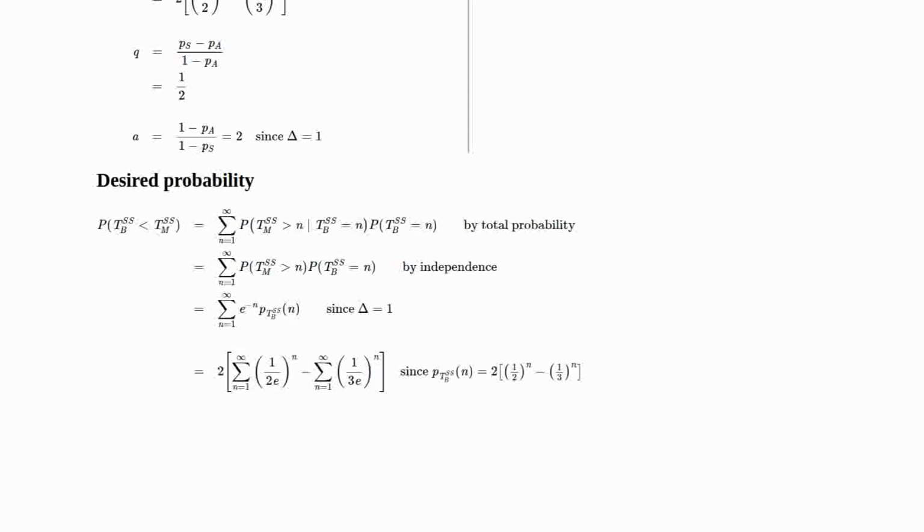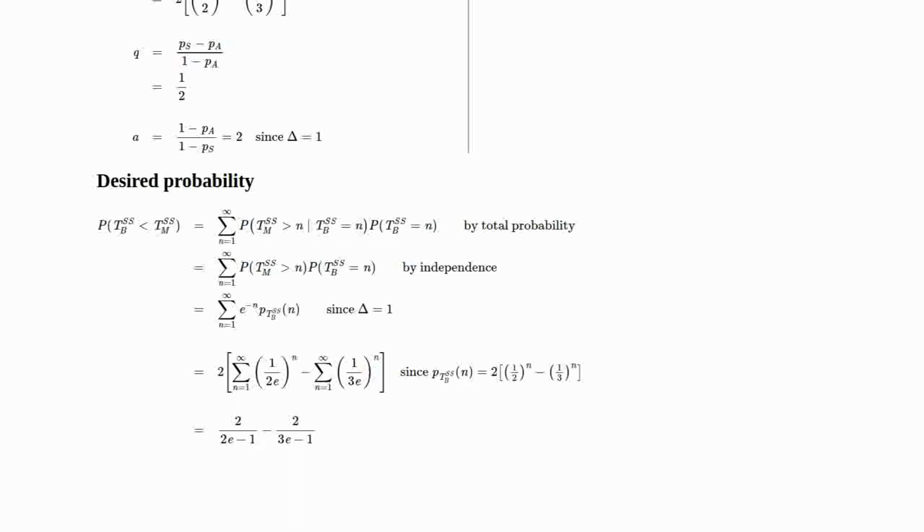And then we can combine these two equations by substituting in the probability mass function for TSSB, and we get that the probability that TSSB is less than TSSM, i.e. the steady state customer time for the Bernoulli single server queuing process is strictly less than that of the M/M/1 steady state customer time, is equal to 2 times the summation n equals 1 to infinity of (1/2 times e to the minus 1) all to the n, or simply (1 over 2e) to the n, minus the summation n equals 1 to infinity of (1 over 3e) to the n.